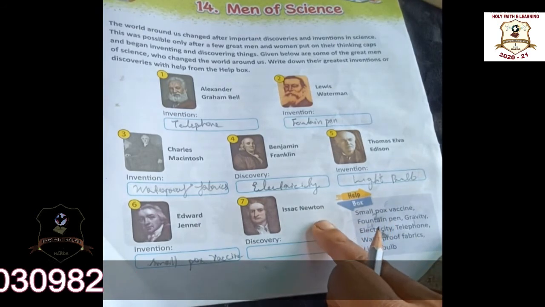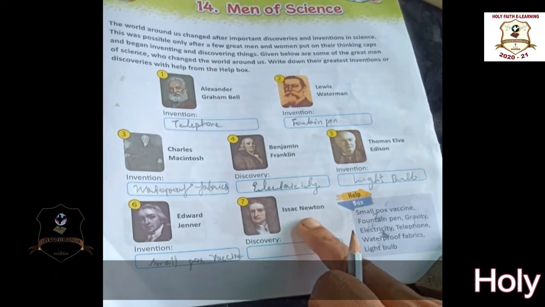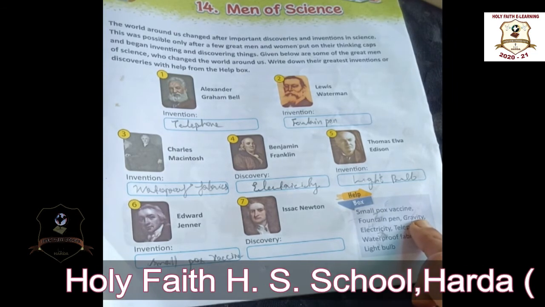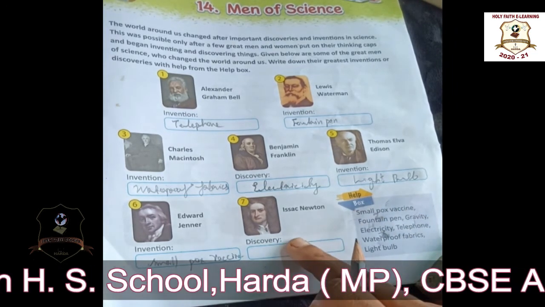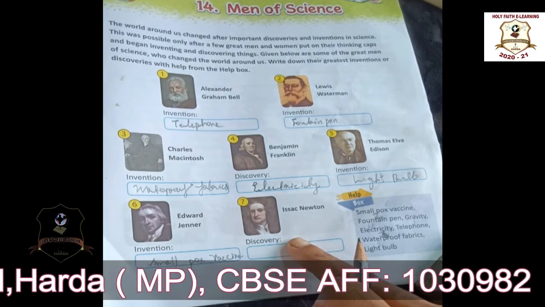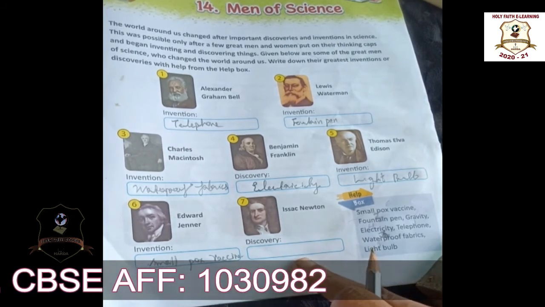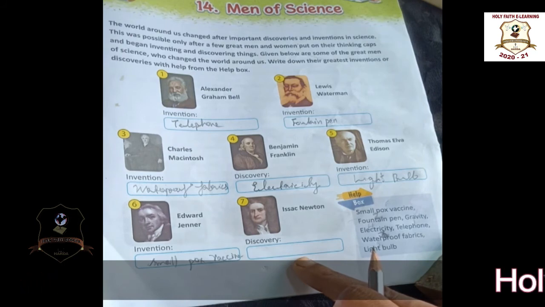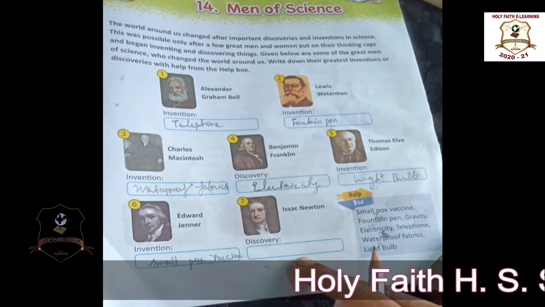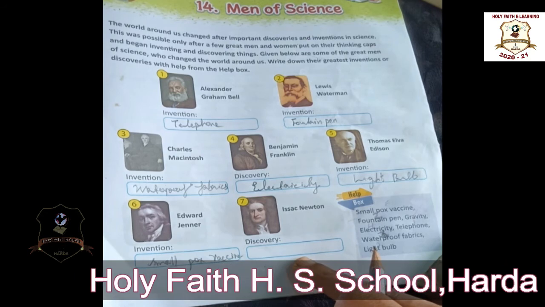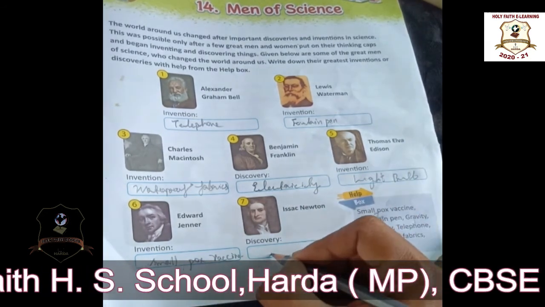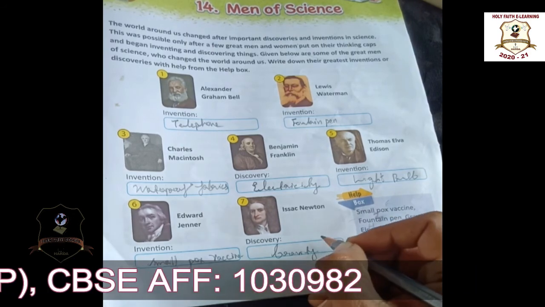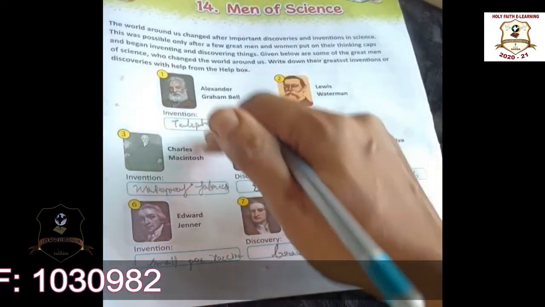Then Isaac Newton, a very familiar name. Okay, students, Isaac Newton discovered gravity. You know what is gravity? Gravity means the force which pulls objects toward each other. For example, the gravity of the earth makes things fall. Children, do you know why things fall? Because of the force of the earth, the gravity of the earth. Okay, students, now you can write it down: gravity. You can fill it up and write it. Okay, good.